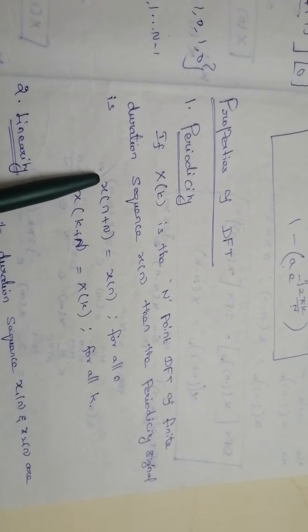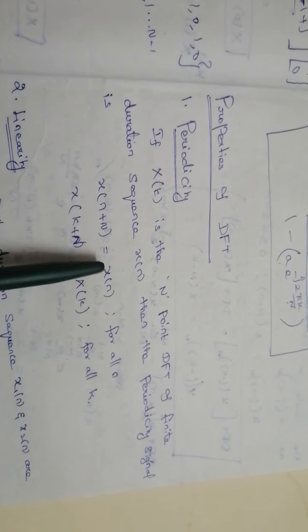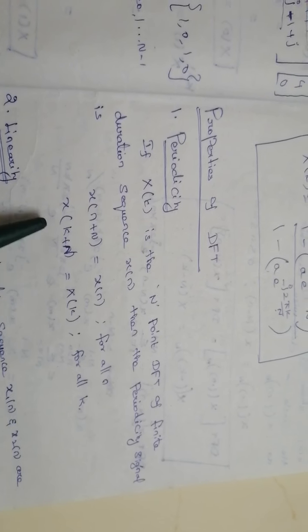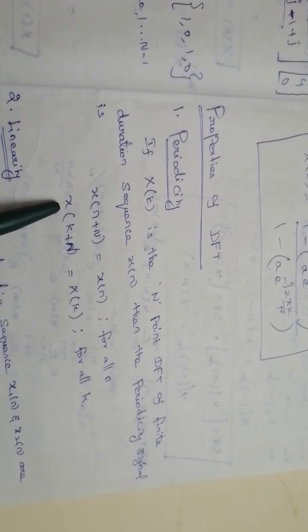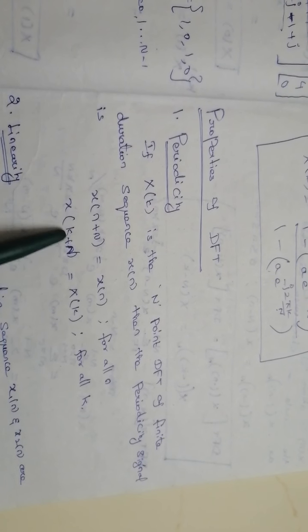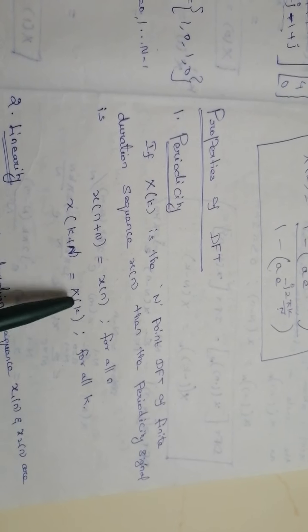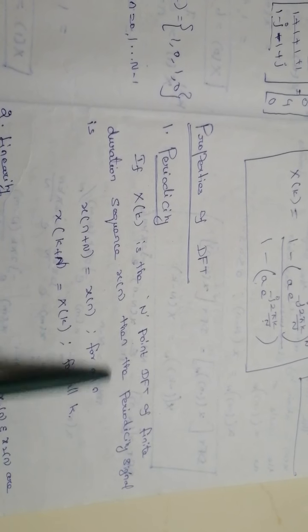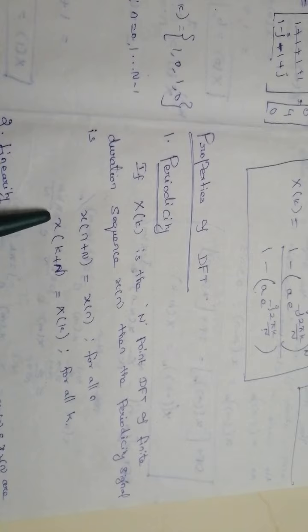Which states that x of n plus capital N equals x of n for all values of small n. Then automatically the DFT is also periodic. So X of k plus capital N equals X of k for all values of k. So this is the periodicity property of DFT.